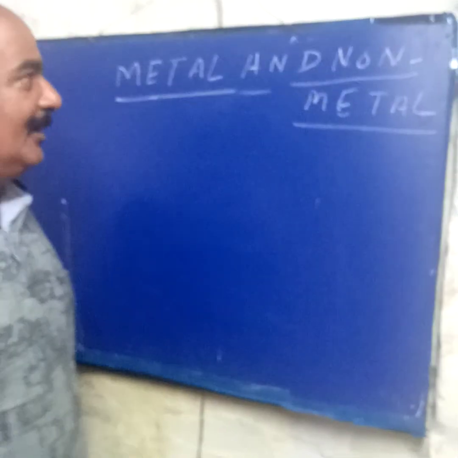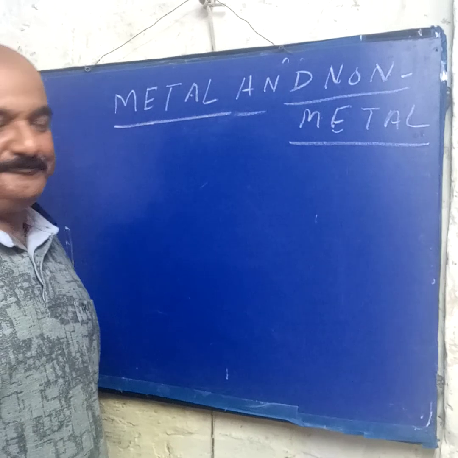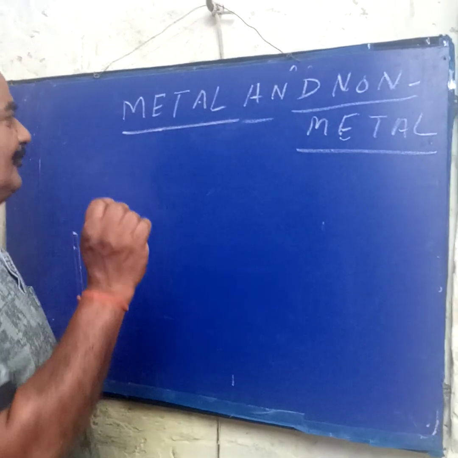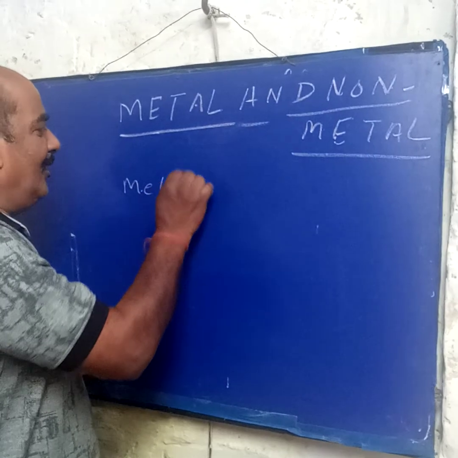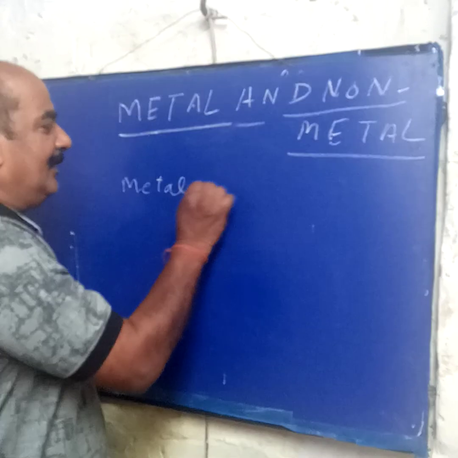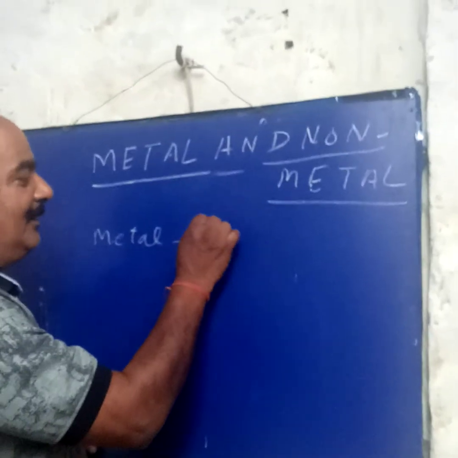Today I am going to teach you metals and non-metals for class 10. Now, what is the first thing we should know about metals? All metals form positive ions. Now you want to know the meaning of a positive ion.